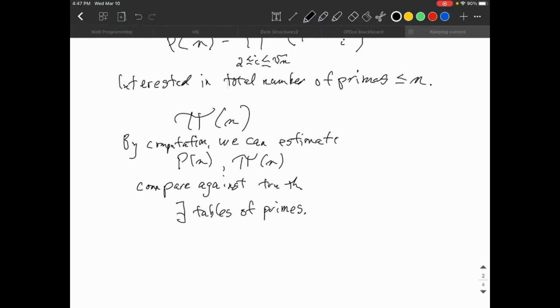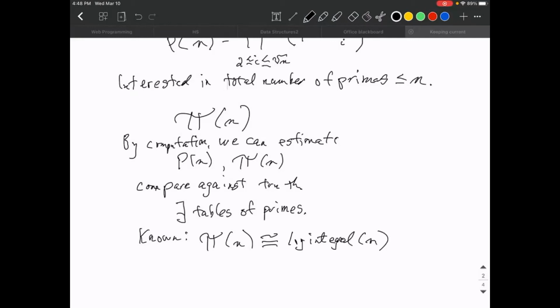And so what do you do next? You rely upon some deeper mathematics that I've never tried to look at proofs of even. This is my reliance on mathematics. I'm the computer scientist saying a mathematician friend once told me this, that pi of n is approximated by the logarithmic integral of n.